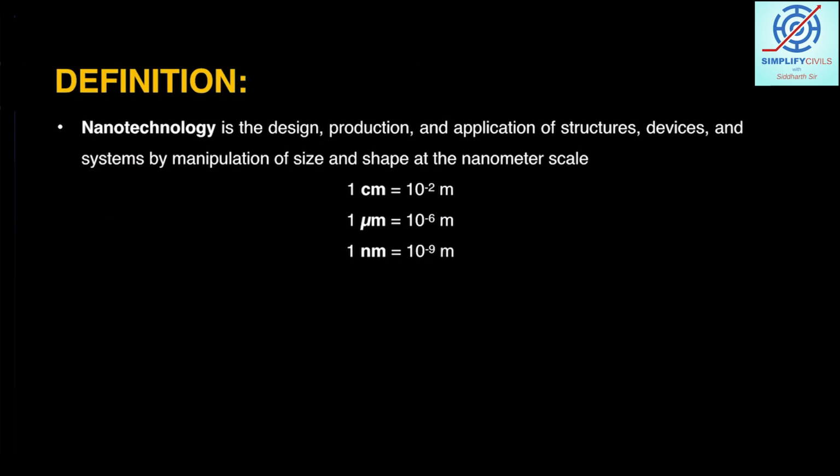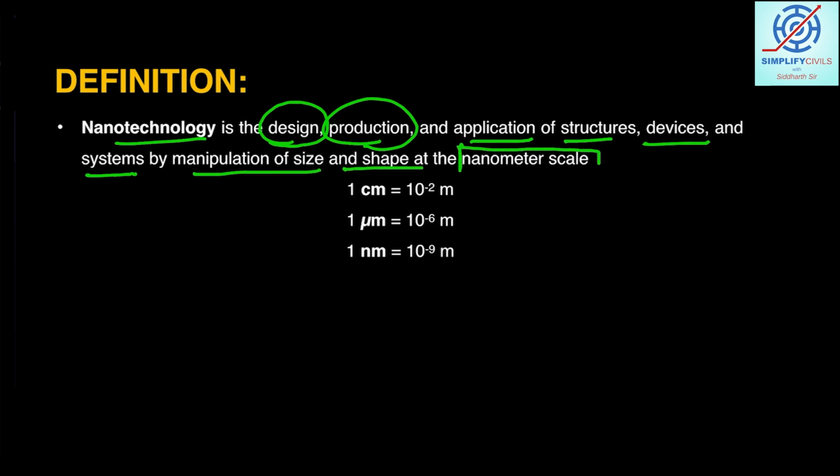So how are you going to define nanotechnology? You would say nanotechnology is the design, production, or application of structures, devices, and systems where manipulation of size and shape happens at a nanometer scale. And why is it happening?